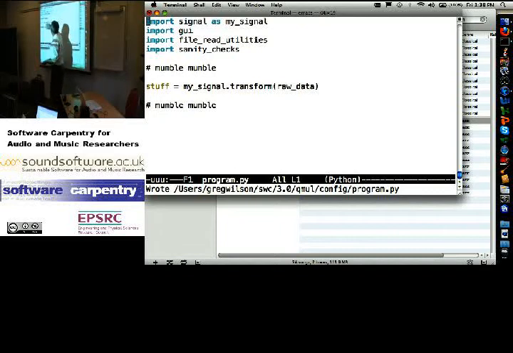I don't have to hunt through and find all of the places where I was saying dummy signal.transform and replace them with real signal.transform. I make the change once as I'm importing, and it only works properly if that library and dummy signal have the same functions that take the same parameters and return the same kinds of results. Because if the transform function from signal takes 3 parameters, but the transform function from dummy signal only takes 1, clearly one or the other of these calls is going to blow up. Either I'm passing 3 or I'm passing 1, and it'll work for one, but it won't work for the other.